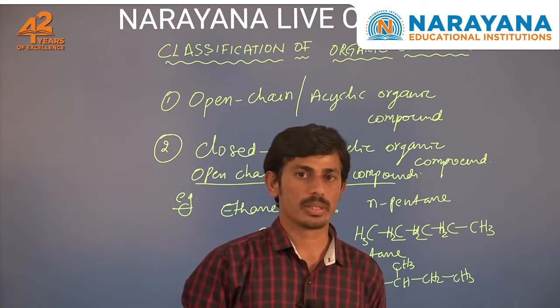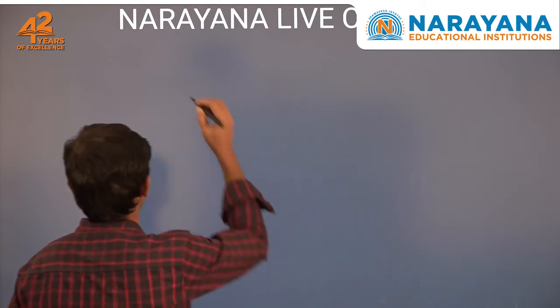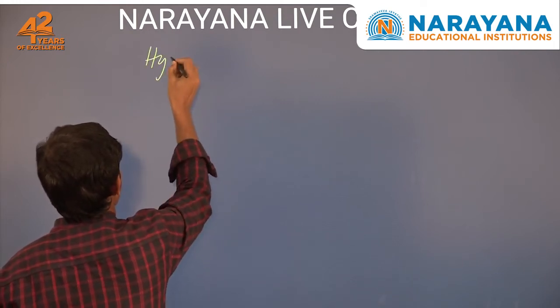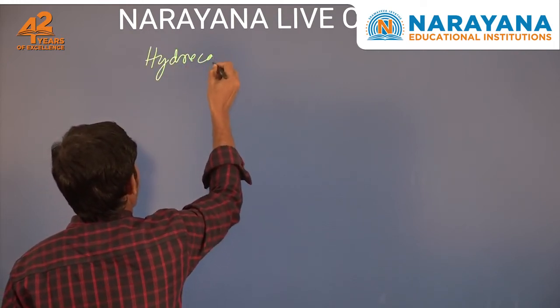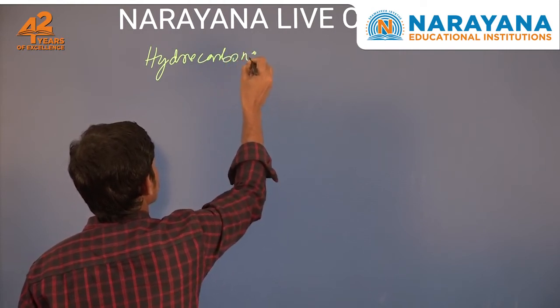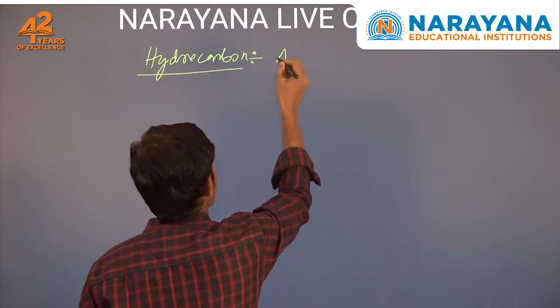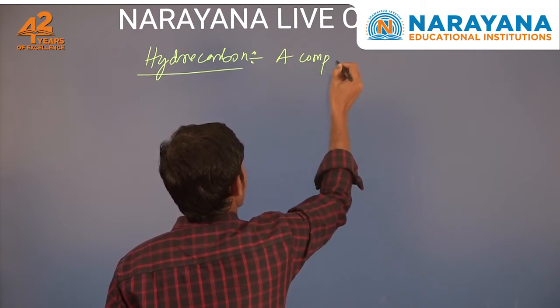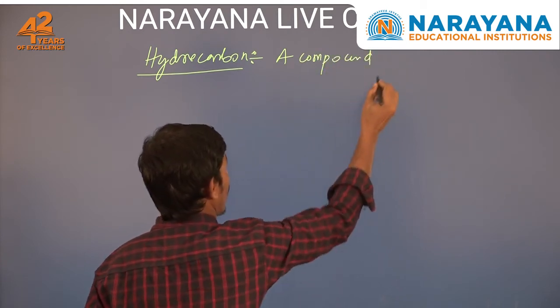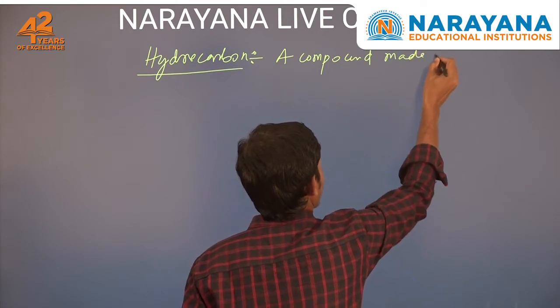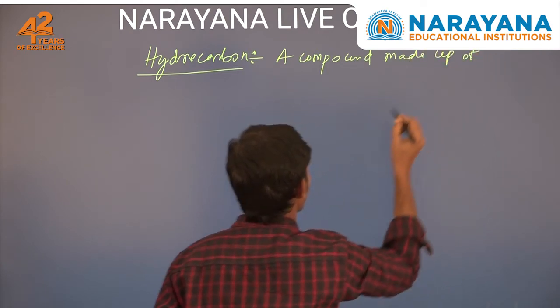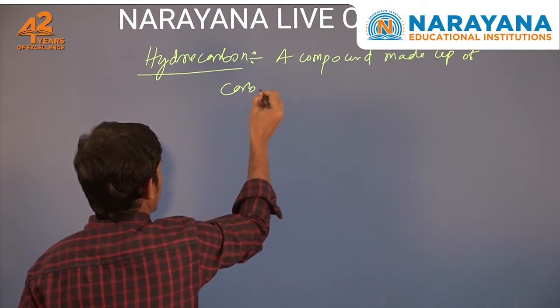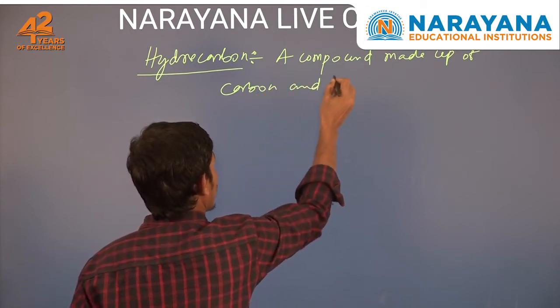Next, hydrocarbons. So what is meant by hydrocarbon? A compound of carbon and hydrogen only is called a hydrocarbon. Compound made up of carbon and hydrogen only.